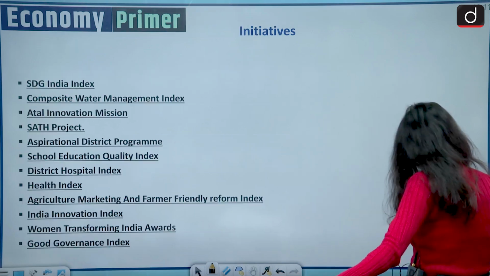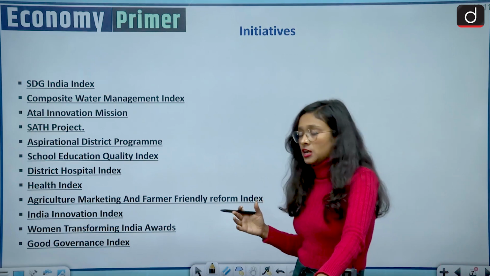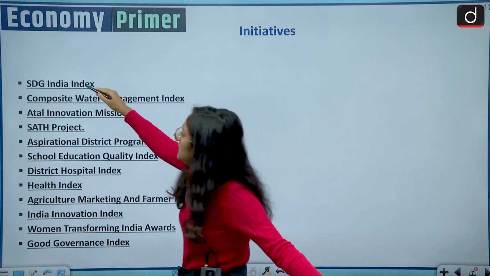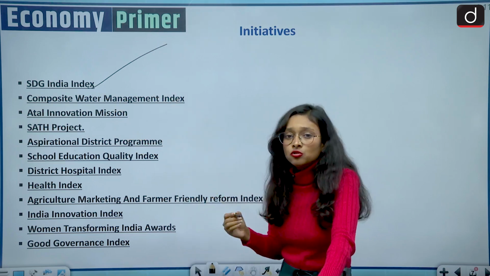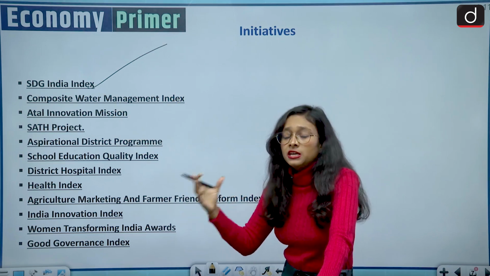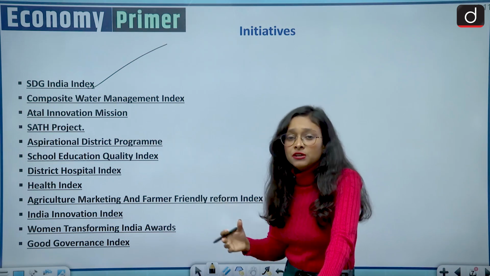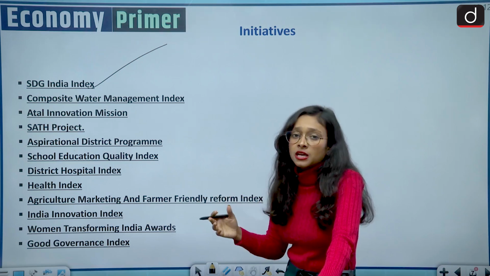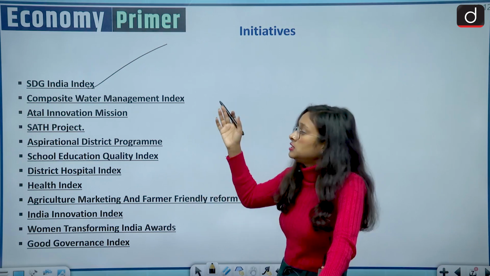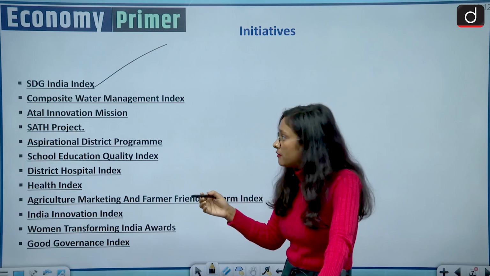Moving to the next slide. The next slide is about the initiatives we have related to the NITI Aayog. These are the initiatives of the NITI Aayog. SDG India Index. As you already know, our Prime Minister visits every COP summit, and in every COP summit we discuss the SDGs. For that we need to have our national SDG plan. And who releases the indexes of SDGs? It is the NITI Aayog, because it's very important to evaluate our country on a national level.